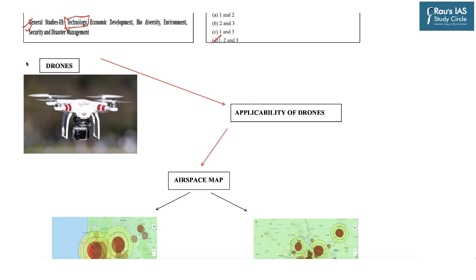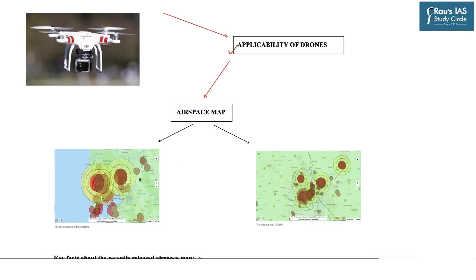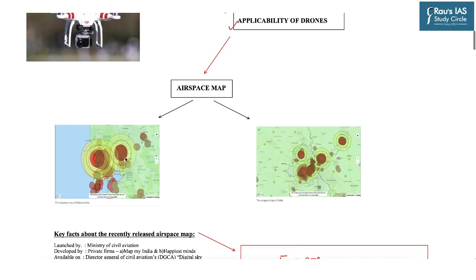Under this topic, we will learn what exactly we mean by drones, and what its applicability is in various fields of life. Then we will come to the technical details of the airspace map which is relevant from your examination point of view. We will learn all the different colors, and what these colors exactly mean as per the new airspace map.